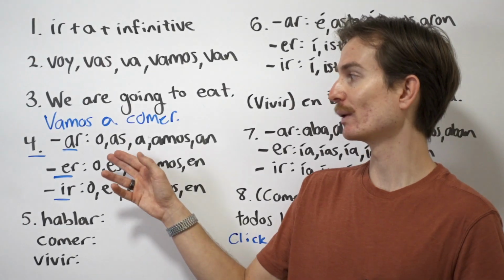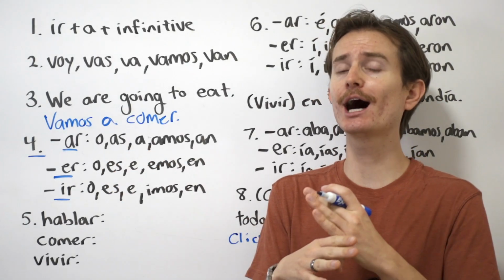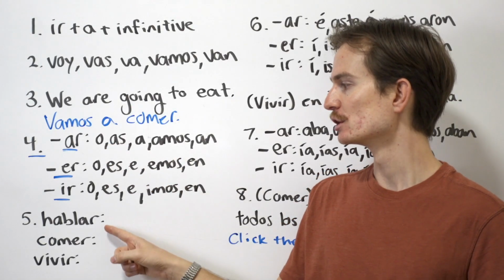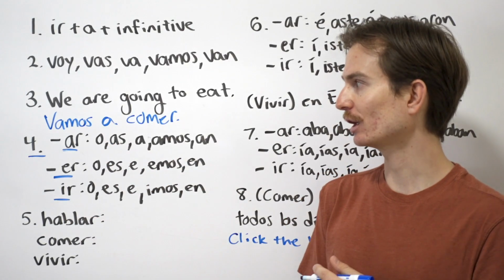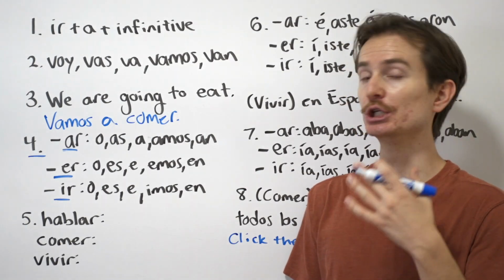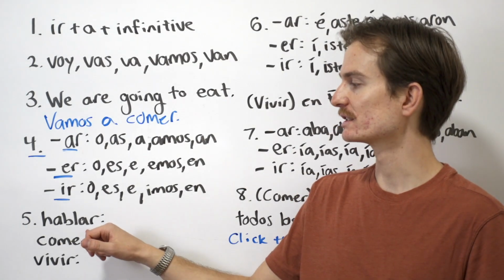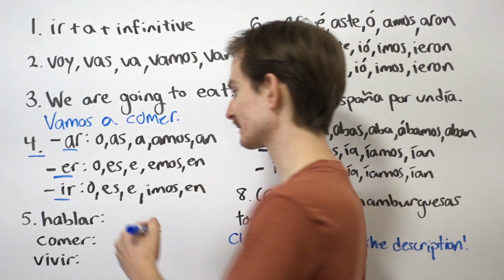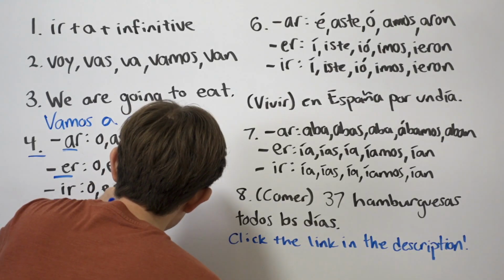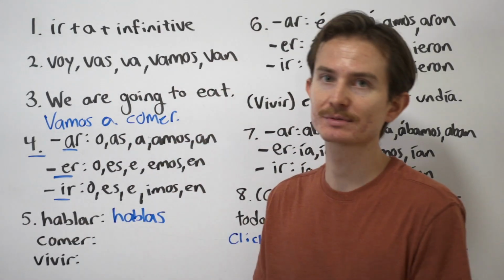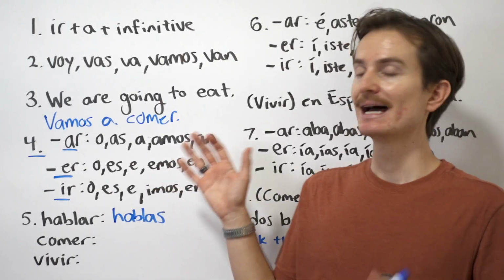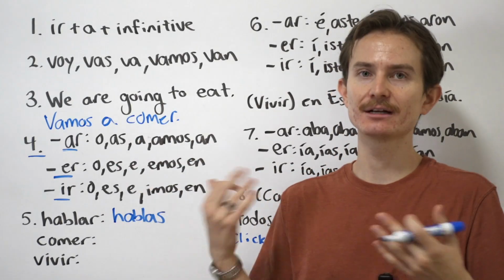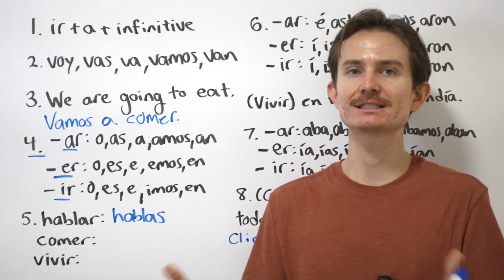That's an AR verb. So in order to conjugate it, all I need to do is cut off the AR at the end, and then I would have o, as, a, amos, and an. So for example, here we have hablar. Let's conjugate it, okay? Let's say I want to say you speak. How would I say you speak with this verb, hablar, okay? According to our rule, hablas, right? Hablas. And it's very important that you understand how to conjugate verbs in Spanish because many times native speakers will not attach subject pronouns to verbs. So they won't necessarily say tú hablas. They will just say hablas.